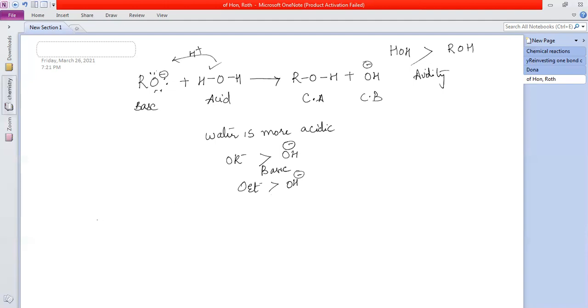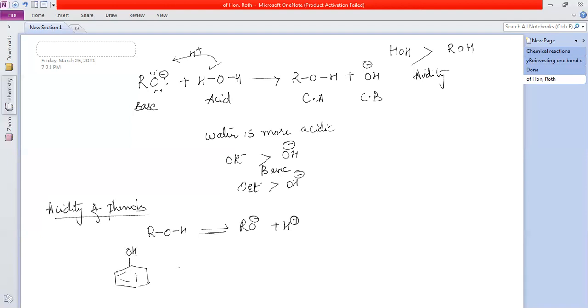Right. These two things we can infer from this reaction. Now come to the acidity of phenols. Which is more acidic, phenols or alcohols? Let's see those reactions now. See, for alcohols, when it is acidic, it is giving off H plus. When phenols are acidic, it is able to give H plus.